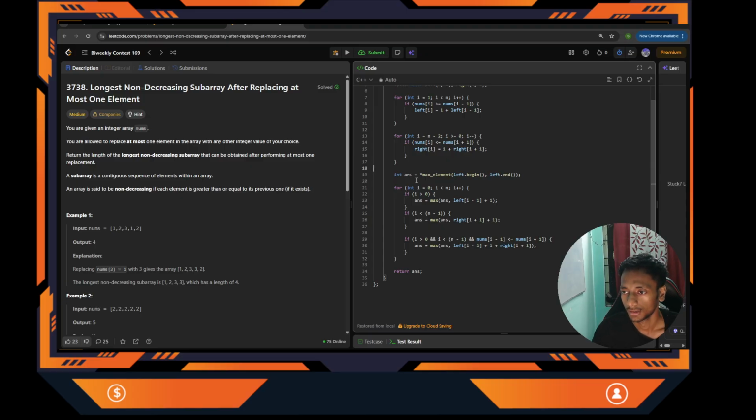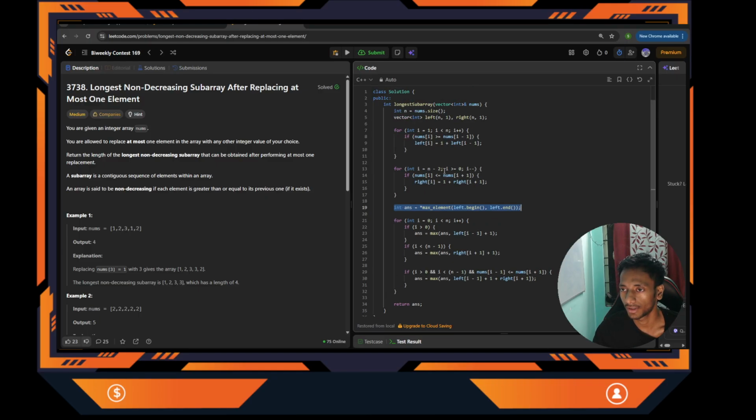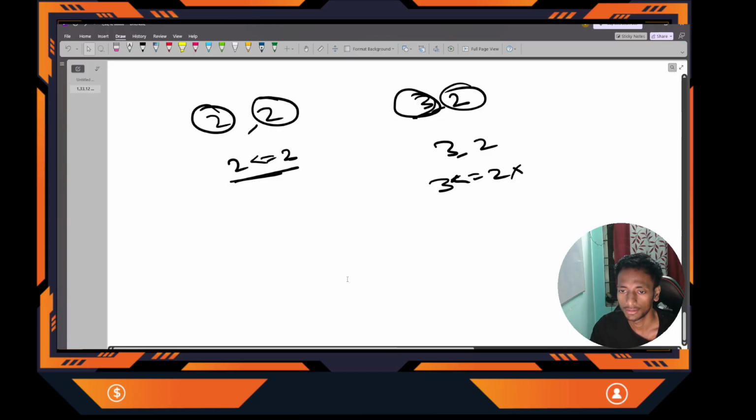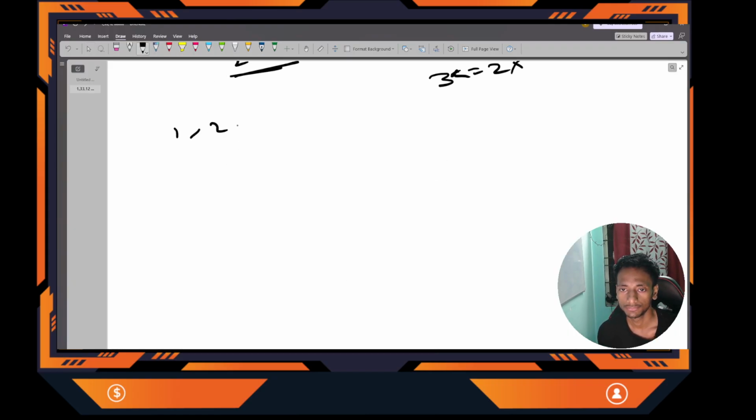Got it? Now this answer that I have written, the maximum length of the subarray which is non-decreasing without any operation, I can find out from the maximum length I have in the left array, and you can also check with the right array because both will be the same. Right? Something like 1, 2, 3.